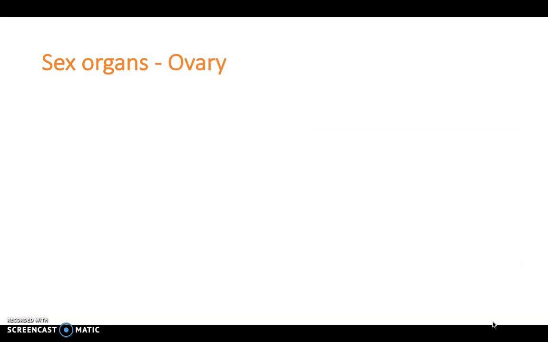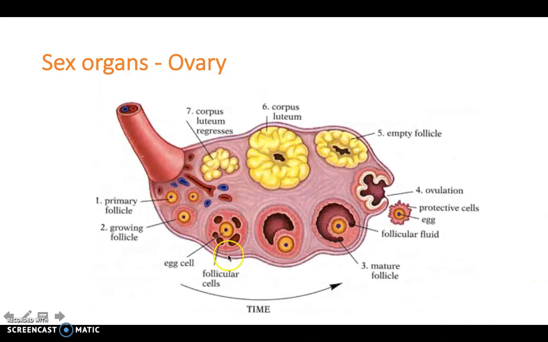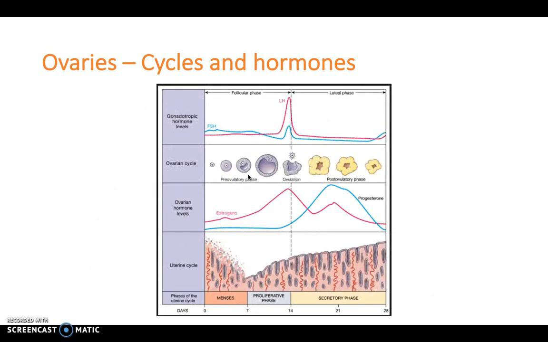So let's have a look in a little bit more detail at the ovary. This is a diagram you'll probably be familiar with, and it's the development, of course, of the primary follicle all the way through until the egg is released at ovulation, and then the development of the corpus luteum thereafter. But of course all of this happens because of hormones, and it's actually these cycles which are really important.